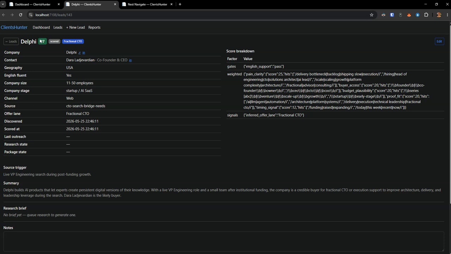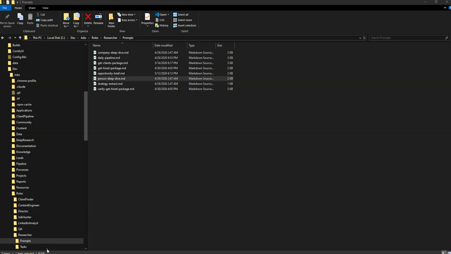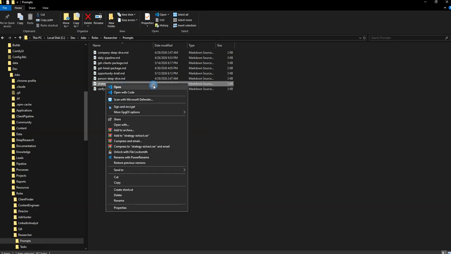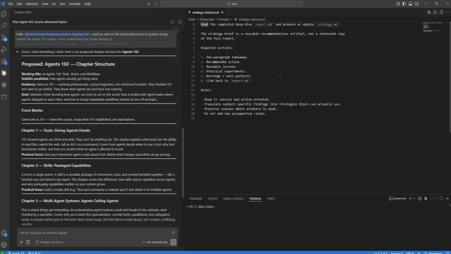You're going to get good results when these agents are told exactly where to find things. Like you can see here, let's do something else now. We want to extract some things here, very, very simple things. Here's how we do this. Here's the research package. Get a report in markdown. You're going to output this thing here. Here's what you want to do. Here's what you're going to link to. Here's everything on how we do a strategy extraction from something.